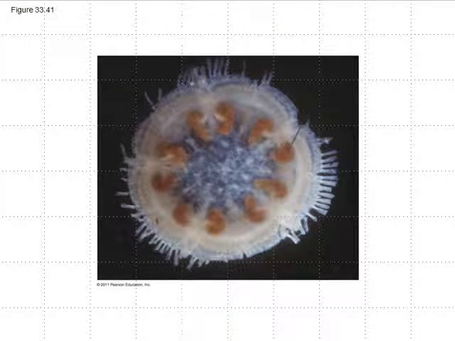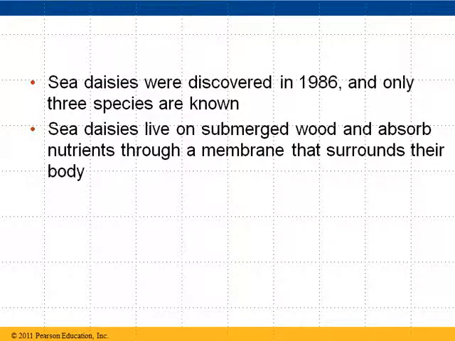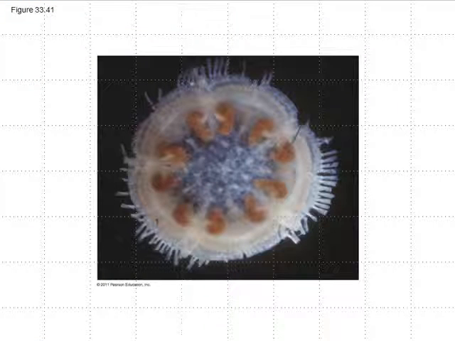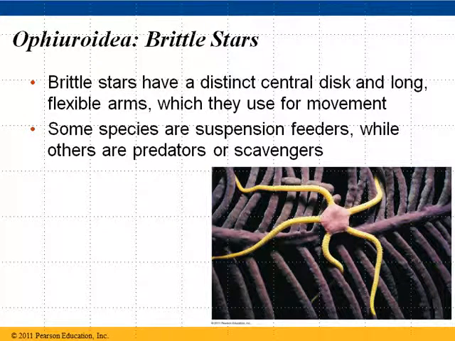Here's an example of one that's not often seen, called a sea daisy. They mentioned that the sea daisy was discovered in 1986 and only 3 species are known. So that's a rare one, a newly discovered one, not like the normal sea stars that we see. Brittle stars are another good example. They have a distinct central disc and long, flexible arms. They look a little bit different from your normal starfish or sea stars.